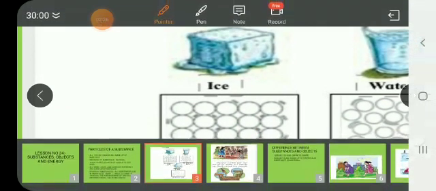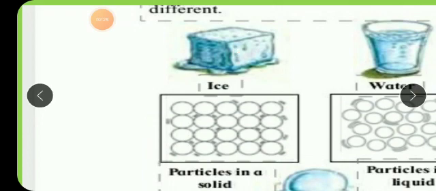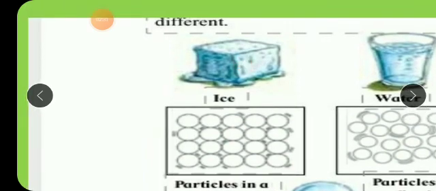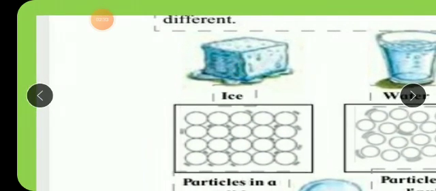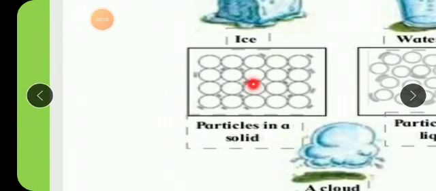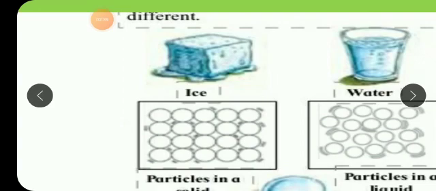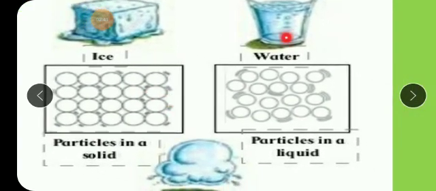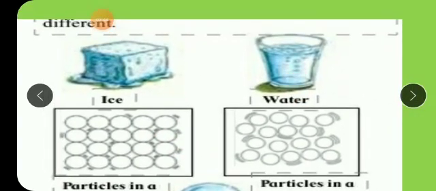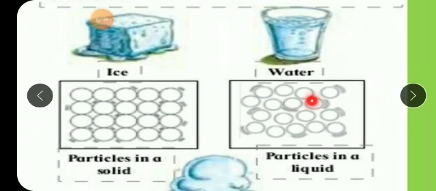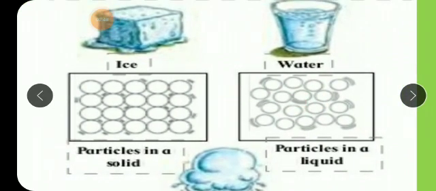Solid, packed together. It is because of what, children? You can see a definite shape of the solid. Why is this definite shape there in solids? Because the particles are tightly attached to each other, tightly packed with each other. That's why you see a particular shape of solid. But the liquid doesn't have a specific shape. It starts flowing. Why does it flow? Because the particles are a little bit away from each other.